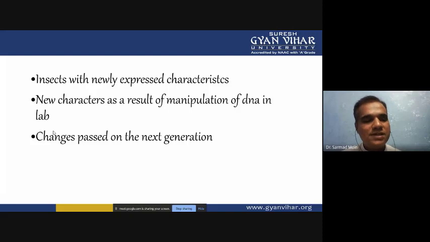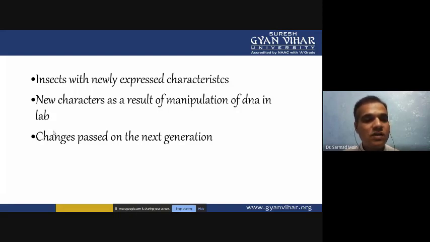When it is expressed as a transgenic protein, then you can confirm the result of the manipulation of the DNA. If the gene transfer is not successful, you can't screen or select the successful transformation of the gene.